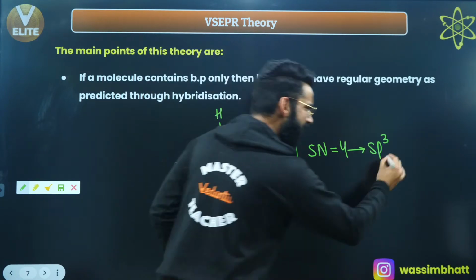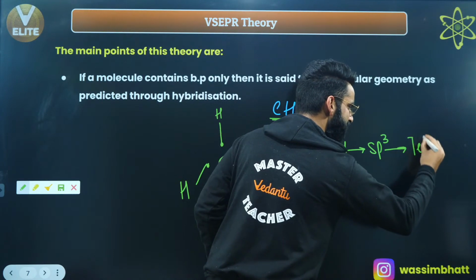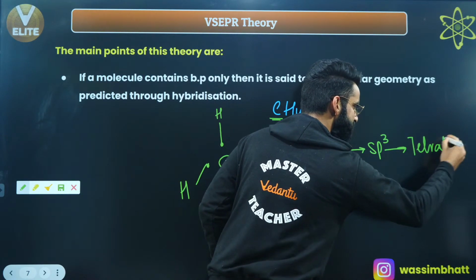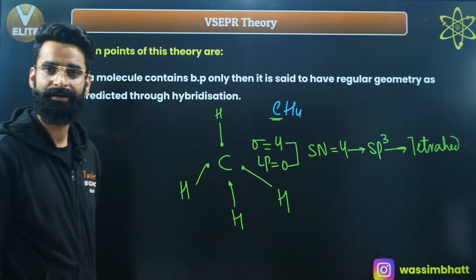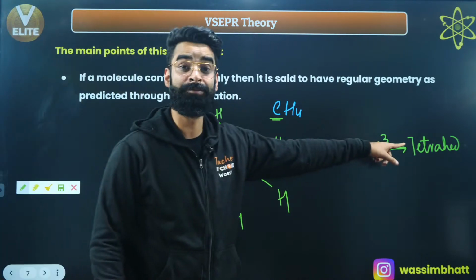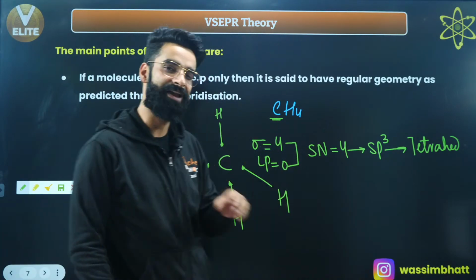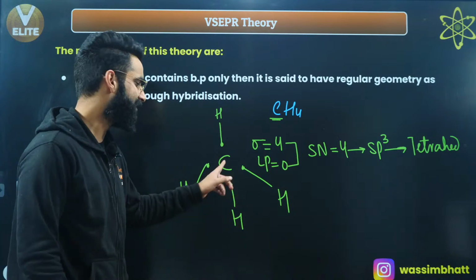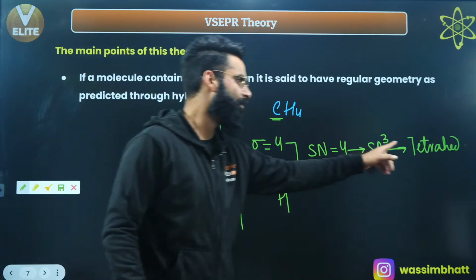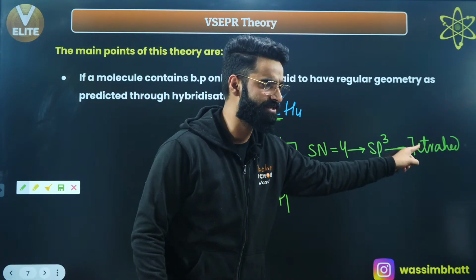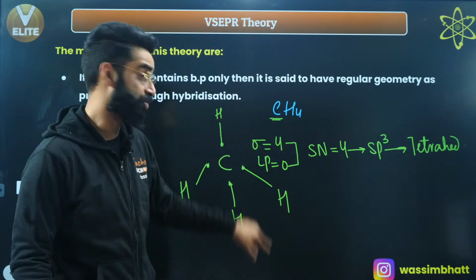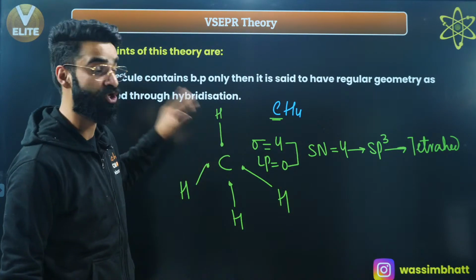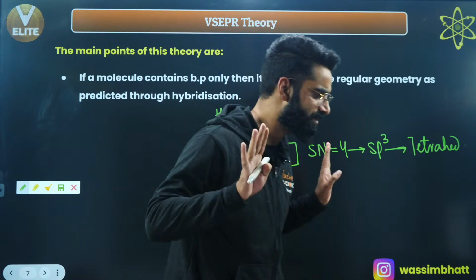If I ask you, as per hybridization, what is the geometry, you'll say tetrahedral, correct? So this is the geometry of the molecule as per hybridization. And in any molecule, if the central atom does not have any lone pair, whatever is the expected geometry through hybridization, that is going to be the actual shape. So the actual shape as well as the geometry of this CH4 is going to be tetrahedral.